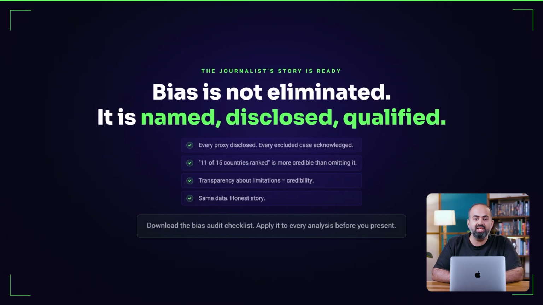The journalist's story is now ready, not because the data is perfect, but because its limits are very clear. Every proxy is disclosed. Every excluded case is acknowledged. A story that states only 11 of 15 countries were ranked is more credible than one that omits this. Transparency about limitation makes analysis trustworthy.